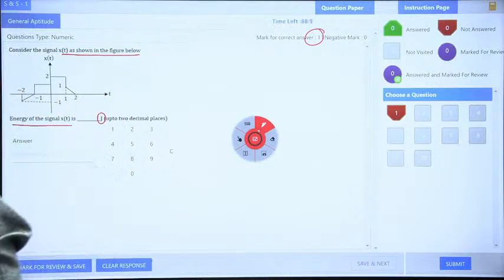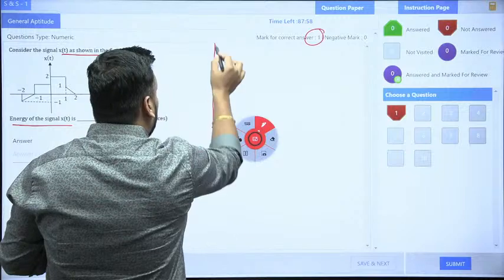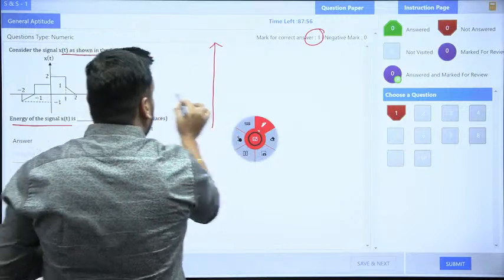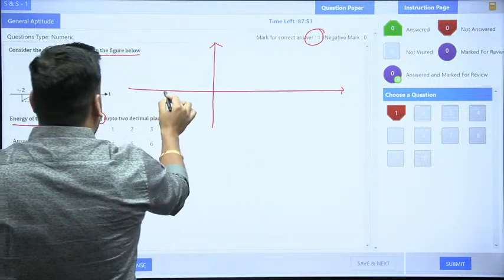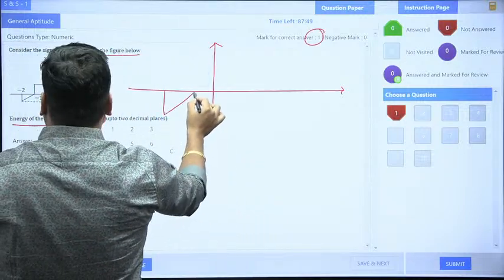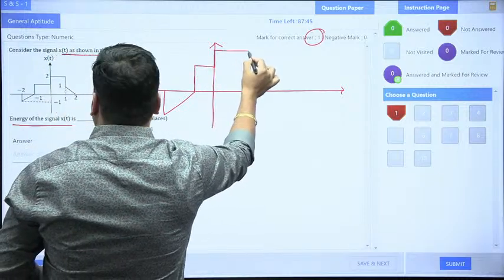So one student says that the clarity is not visible, sir. Someshwari, okay. Jafar Abbas replied that 6, okay. So what I will do now, I will again make a bigger diagram for you, no problem. I am just making a bigger diagram so that it will be perfectly visible for you. So here is the question like this. Is it fine now? I think it should be fine now, yes.